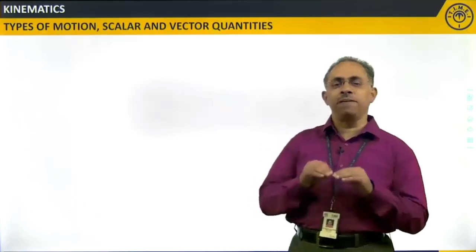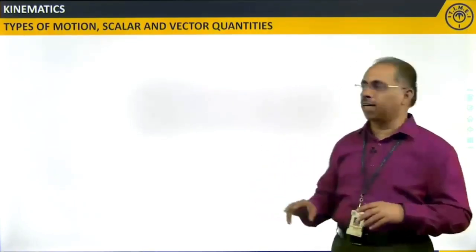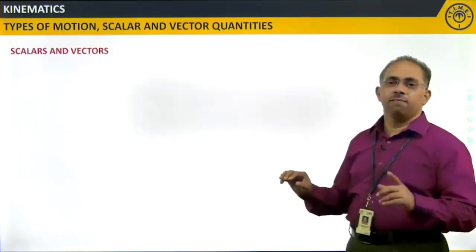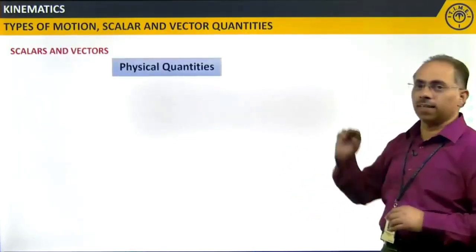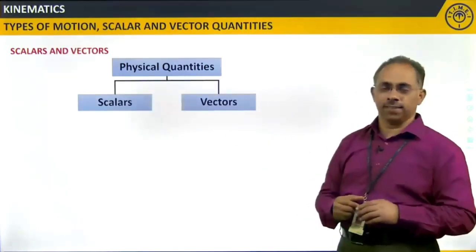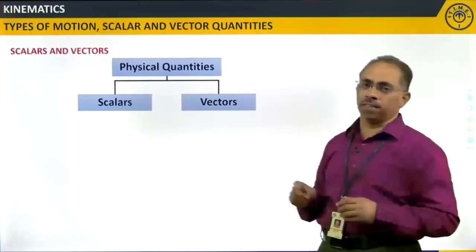That makes a brief difference between the quantities called scalars and vectors. Let us look at them in brief. When I say scalars and vectors, any physical quantity can be classified under these two categories. Either it is a scalar or it is a vector.